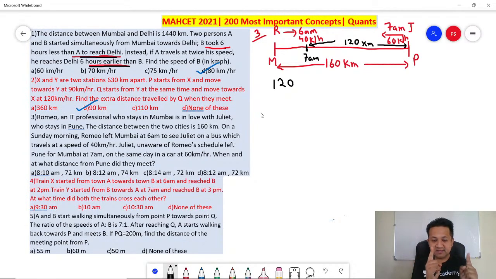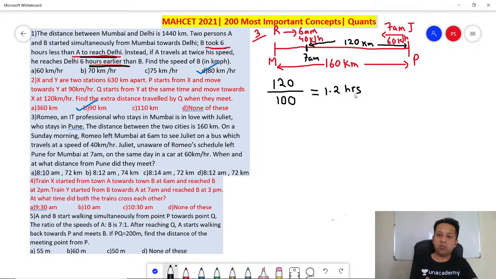So can I say the distance between them reduces by 100 kilometers per hour? 40 plus 60, 100 kilometers. The distance reduces per hour. Remember, to meet, you have to travel 120 kilometers. So in 1 hour, 100 kilometers they travel. So 120 kilometers in how many hours? 120 by 100 is 1.2 hours. Perfect. So you can say the two human beings meet after 1.2 hours.